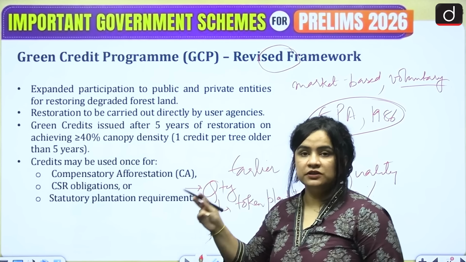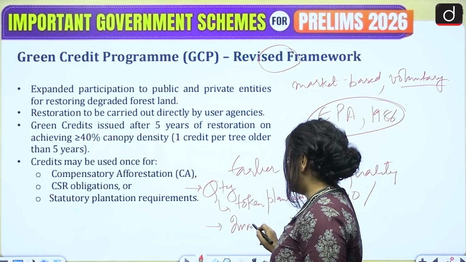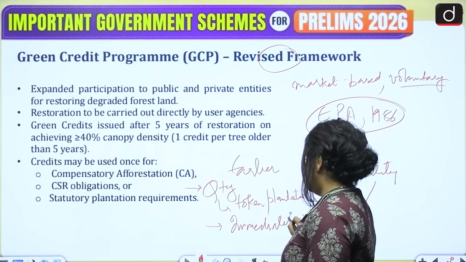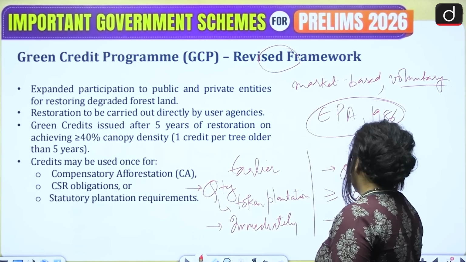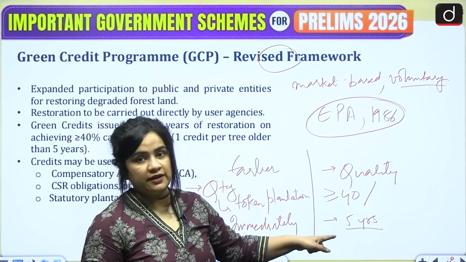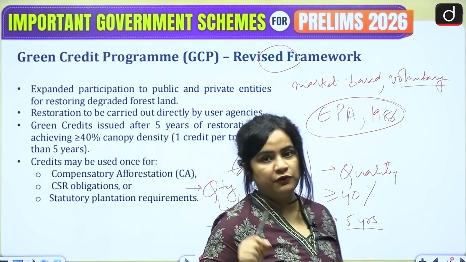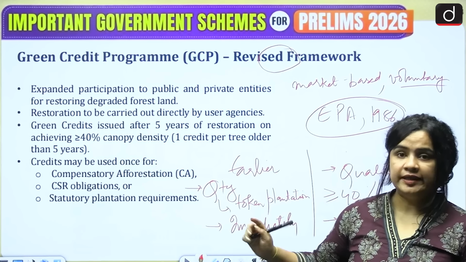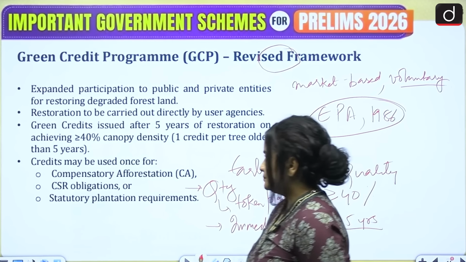Now earlier you were issued those credits immediately, but in the revised framework, a credit is issued after 5 years, and one credit is issued for one tree that is older than 5 years. So this ensures that you've actually performed your exercise diligently and not just done something as a way of tokenism.